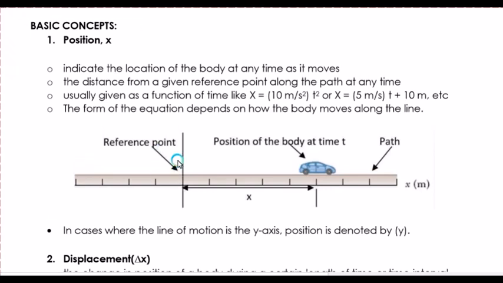So for example, at a certain time, where is it on our graph? That will be, from our reference point on our x-axis, at a certain value of time, where is it at that value of x? So that is what we call position. In cases where the line of motion is the y-axis, position is denoted by y. In this entire discussion, take note that different books and references on physics or science subjects may use different notations. For this discussion, we will use x as the value for distance, because that is what we will refer to.